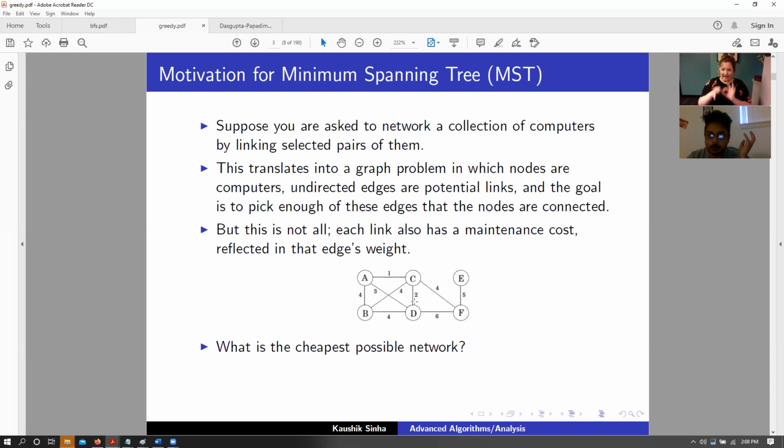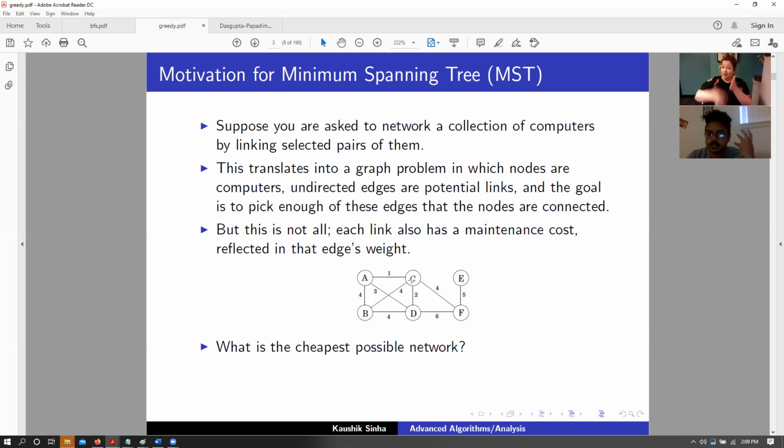So imagine a problem where you have a network, a collection of computers all connected through various LAN connections, and they have certain connections. Let's say we have 6 computers, and in order to connect a particular pair of computers, this would be the cost to connect that pair, right? So you would need to figure out a way to connect every computer to this network, and also the cost is as low as possible, right?